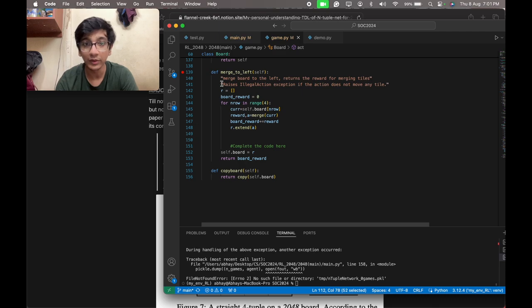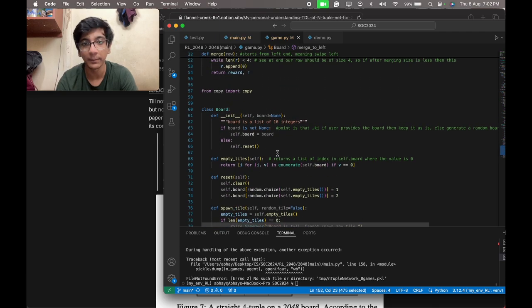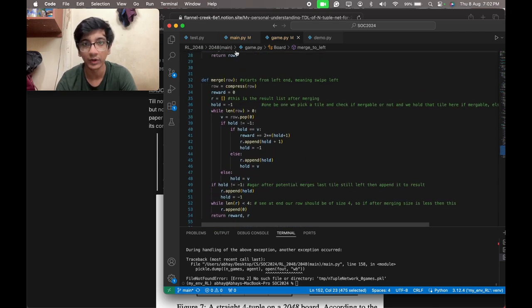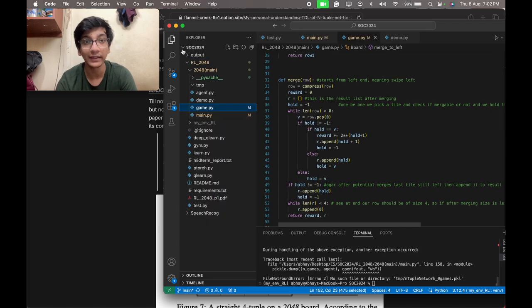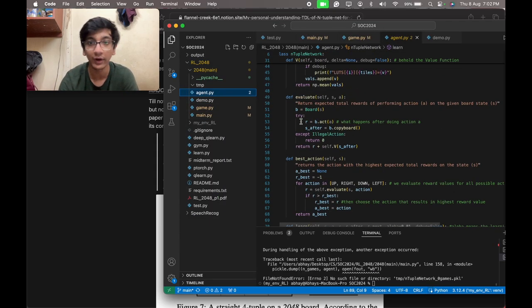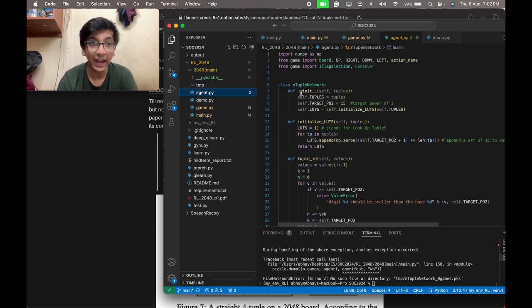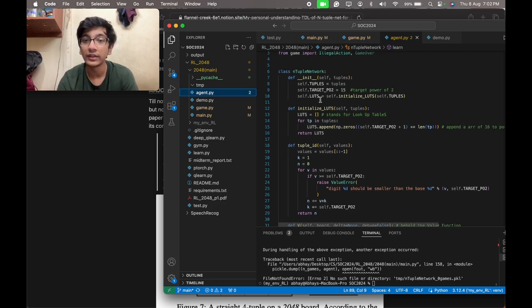Now this is merge to left. This utilizes the merge statement that we wrote before. Now coming to the agent.py, that is the reinforcement learning part of our project. Here we define the n-tuple networks. This LUTS stands for lookup tables,